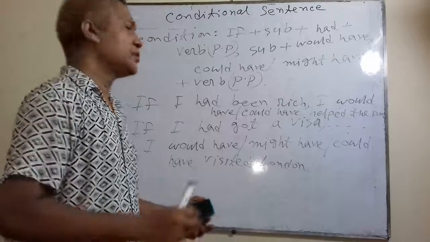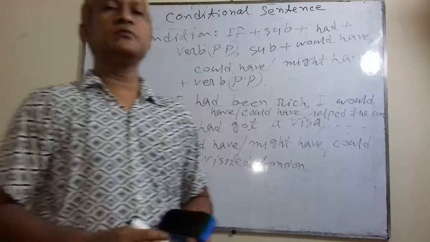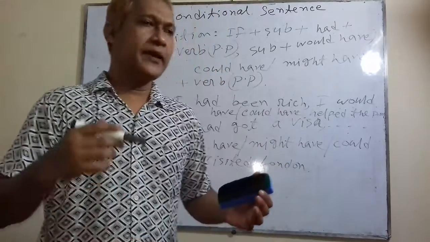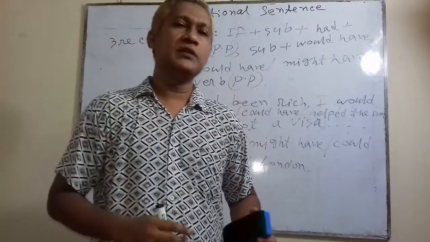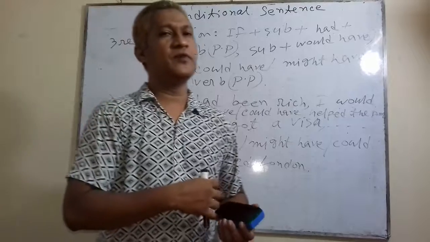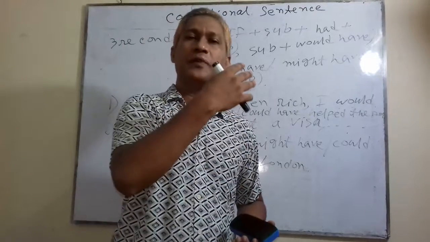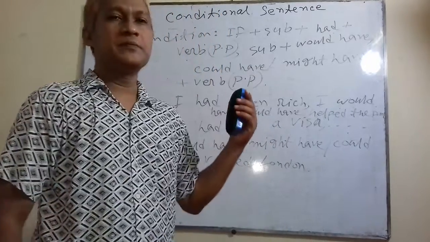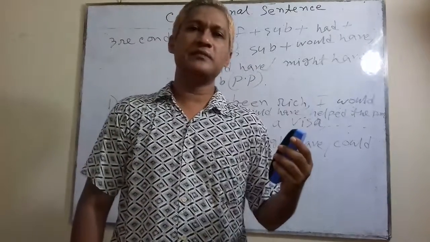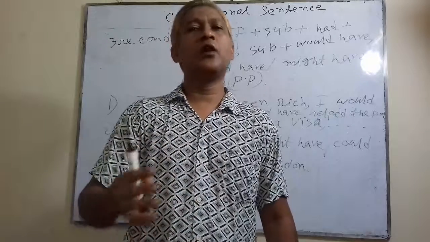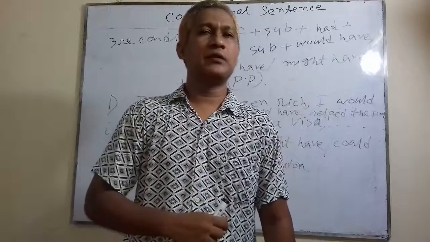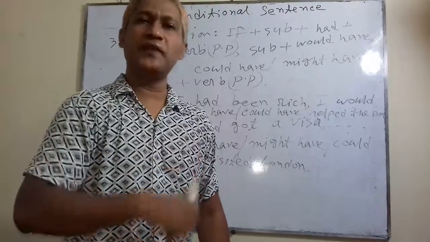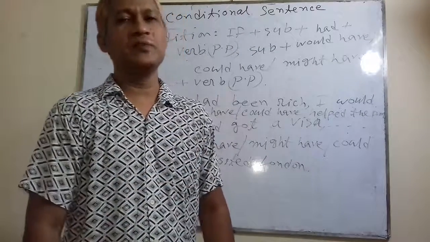Okay, have you got the rules? So conditions, first condition, second condition and third condition. Well, I am saying again, the first condition, if the if clause is in present indefinite tense, then principal clause will be future indefinite. Second condition, if the if clause is in past indefinite tense, then principal clause or main clause will be past conditional. And third conditional, if the if clause is in past perfect tense, then principal clause will be perfect conditional.